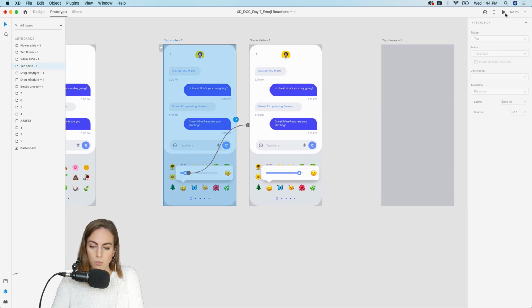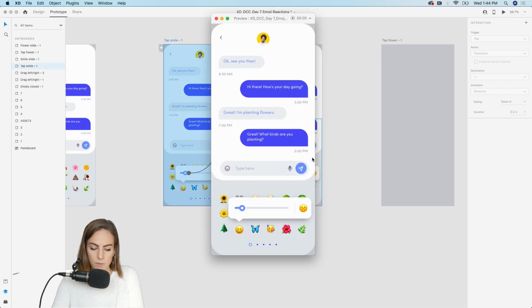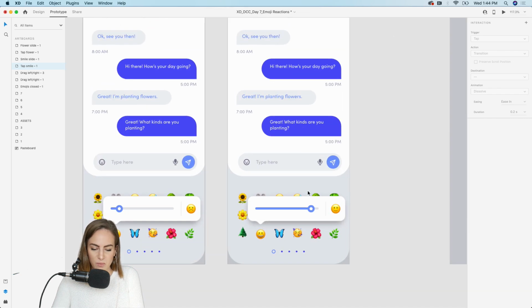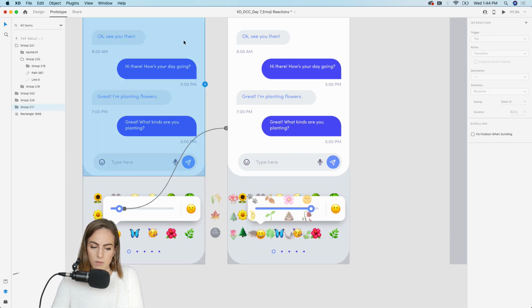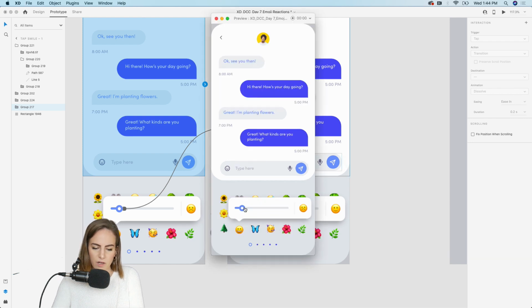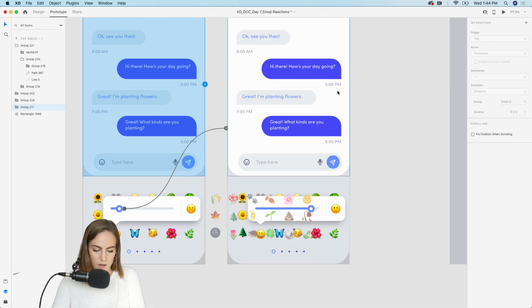So let's go ahead and preview this. So select that artboard and drag. Woo! You can see the little smileys changing, so that's pretty cute. Oh, and let's make sure we can bring it back as well. So same trigger, just drag and auto animate. Because when you let go, if you don't have it going inverse, then it won't drag back as well. Okay, so that one looks great.